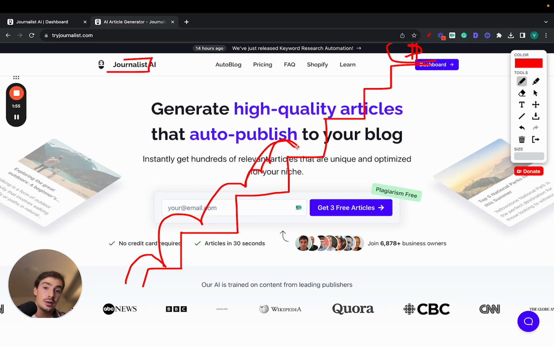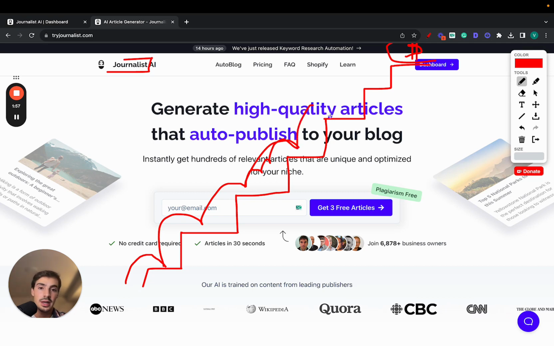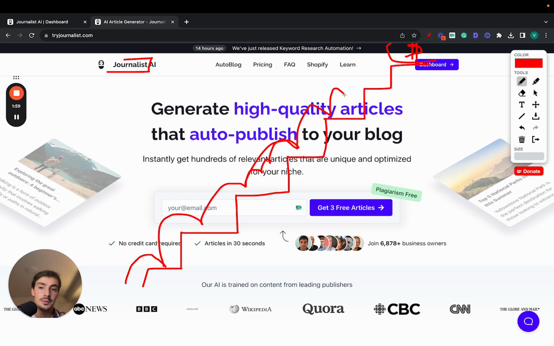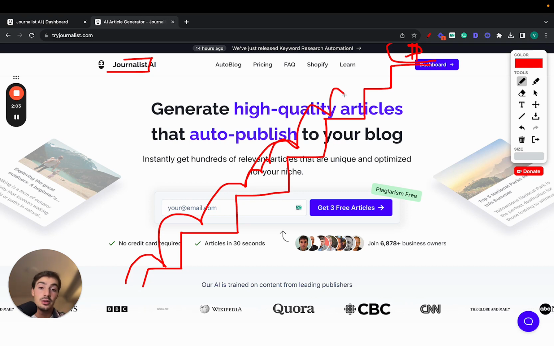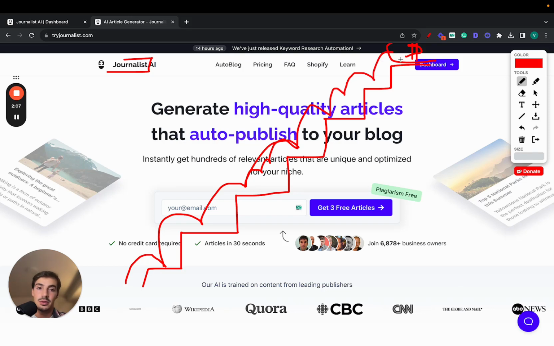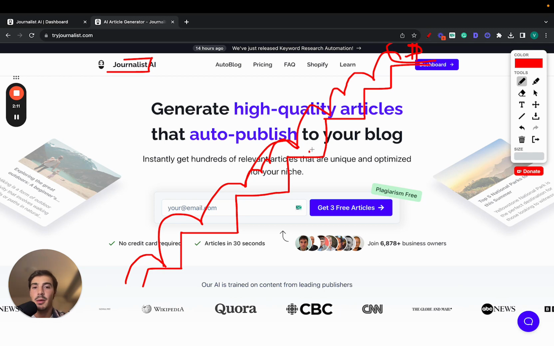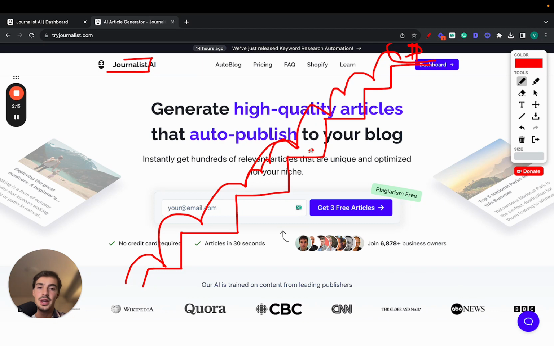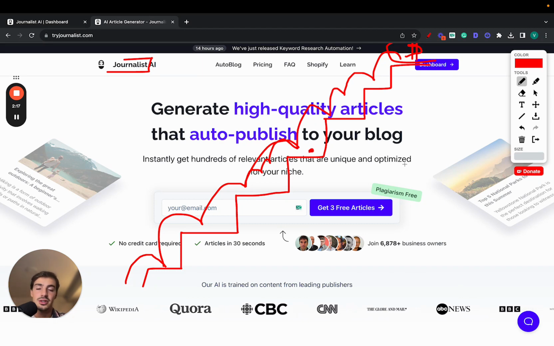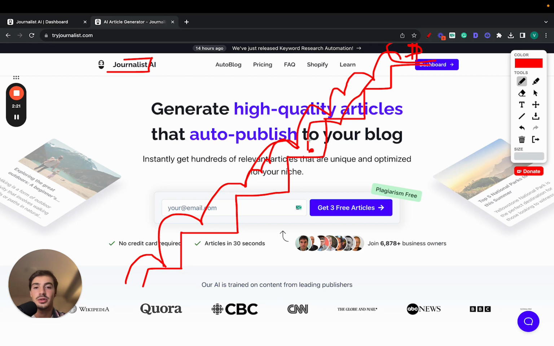Then read through the article and find the best places to add internal links, then add external links as well, right? Linking out to authoritative sources. And also, of course, creating a table of contents. All this takes a ton of time, right? You used to do this all manually. Now, with ChatGPT, you're kind of starting from up here because it essentially generates the content for you. You can get a brief and then change some things around, then add the images yourself, add the videos, add the links, all this. So you start from up here.